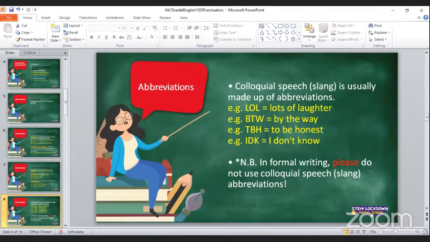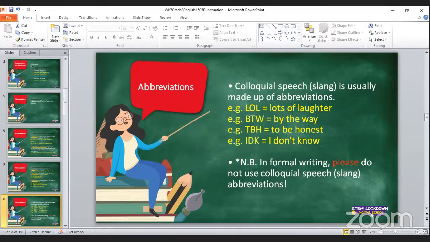All these, please do not use them in your formal writing. Let them stay in your social media. Please, guys. Yes, Nkanka says LOL can mean lots of love. Yes, even if it means that, please let it stay in social media. If you want to say lots of love, just write it in full. Lots of love. So that is also the reason why. For me, LOL means laugh out loud or lots of laughter. So you see, that is where the confusion comes.